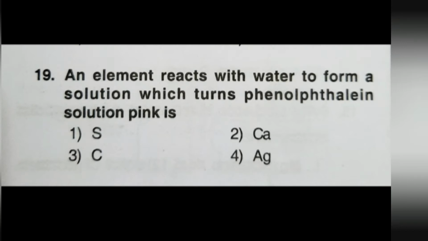Silver is a less reactive metal. It doesn't form any kind of basic oxide with water. So the leftover is calcium. So calcium is the right answer, as calcium forms basic oxides with water which turn phenolphthalein solution pink.